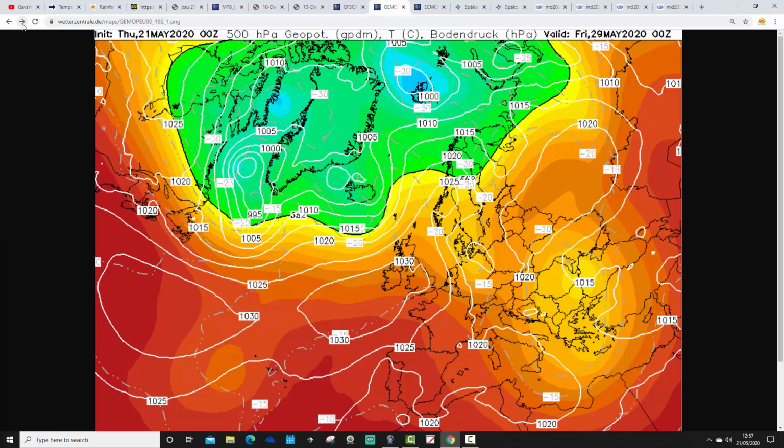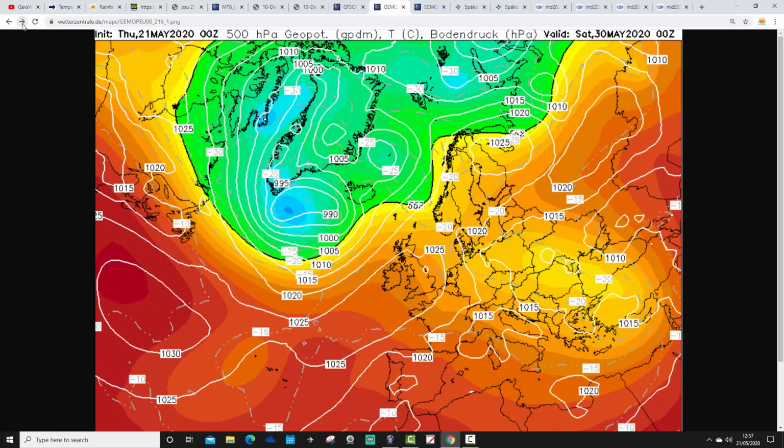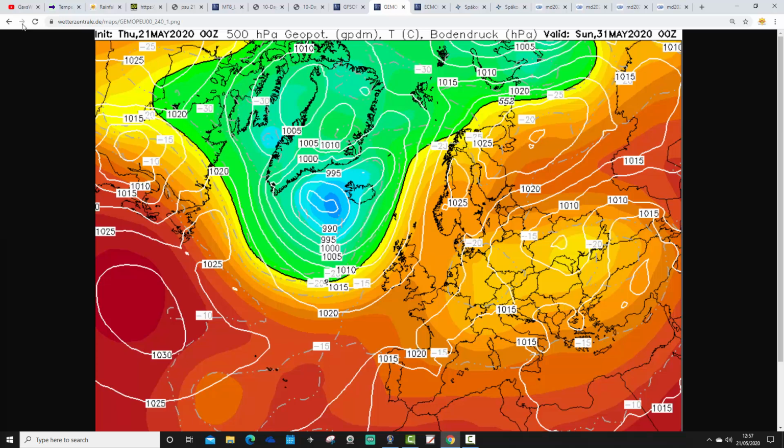Day after that, go through to Friday 29th May, and the high pressure is just coming back in off the Atlantic again. This high pressure is very, very rooted to the UK and indeed to the northern parts of Europe as well. That's how we finish up as far as we get to, which is Sunday the 31st of May, not 1st of June. Sunday the 31st of May is day 10, and we're still under this big area of high pressure. Really, our weather system is coming in to the far northwest.